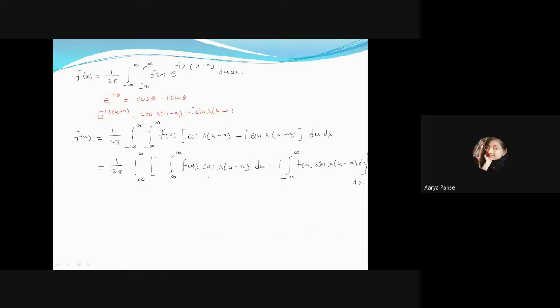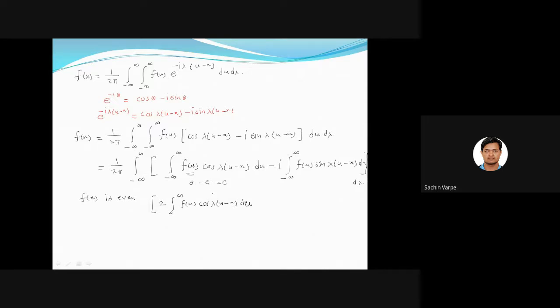Yes, sir. So now, depending upon the nature of this function f of x, you tell me, when f of x is even, what will happen? When f of x is even, this is even and this is even, cos is even, right? So even into even is even, and integration of this even function in this two-sided interval will be 2 times from 0 to infinity. Is it right? So I can write this as 2 times from 0 to infinity f of u cos of lambda into (u minus x) du, because of even function.